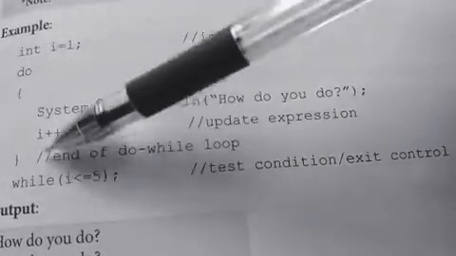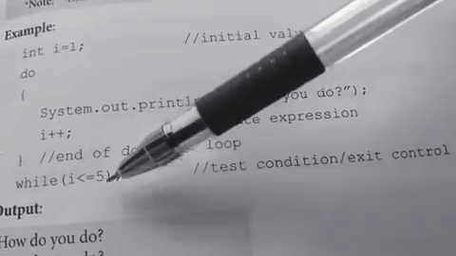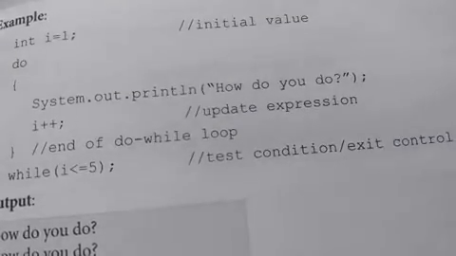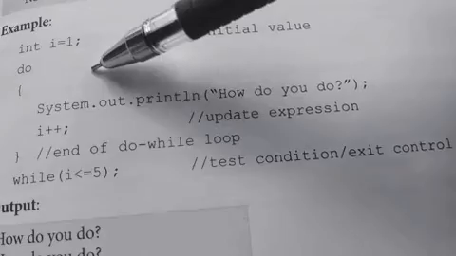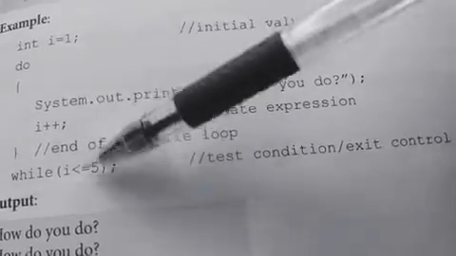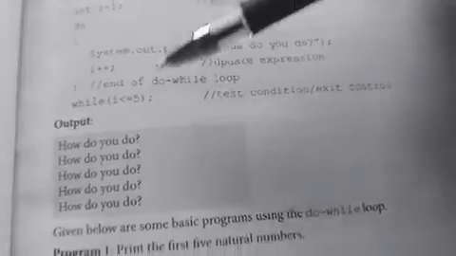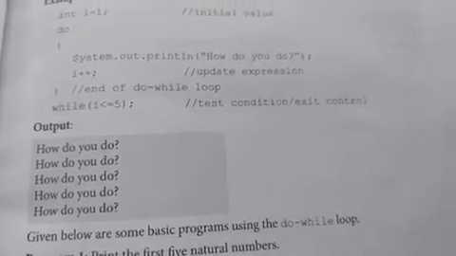So here you can see that this do while loop is an exit control loop because the condition is checked at the bottom of the loop. Clear? You can see that the body of loop will be executed once before the condition checking. So you can see this is the output of this particular program segment.